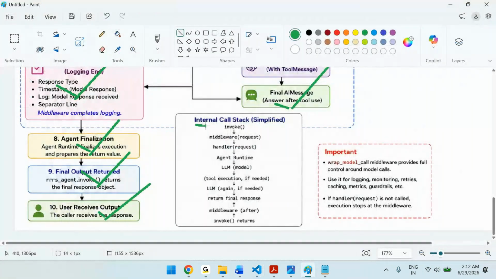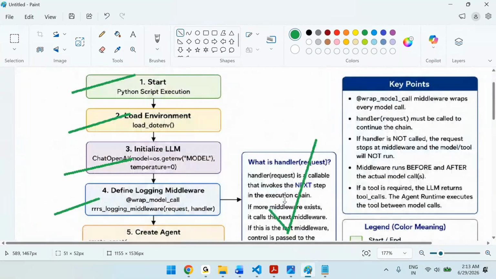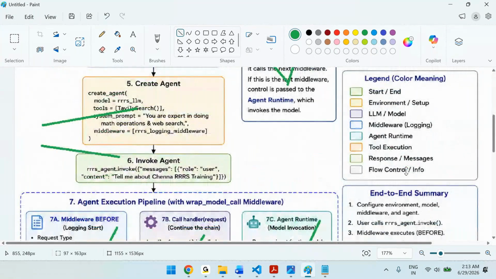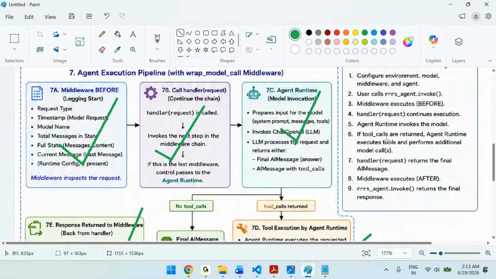At high level, there is an invoke that calls the model request, then handler, agent runtime, then model. If tools, execute the tools. If no tools, then that's the final execution, then return the response, then after model, then come back to the invoke and return the response. That's about this one, and these are the key points, what to do and what not to do.